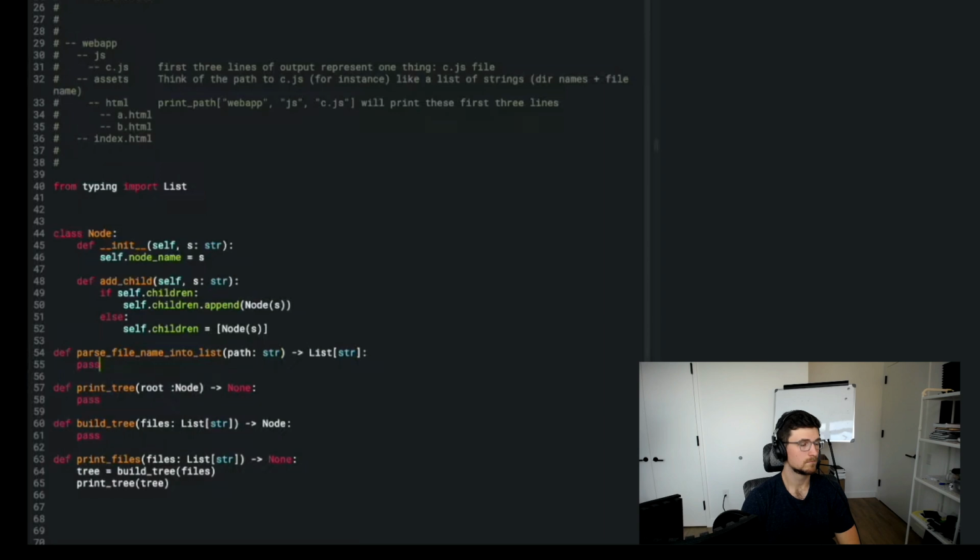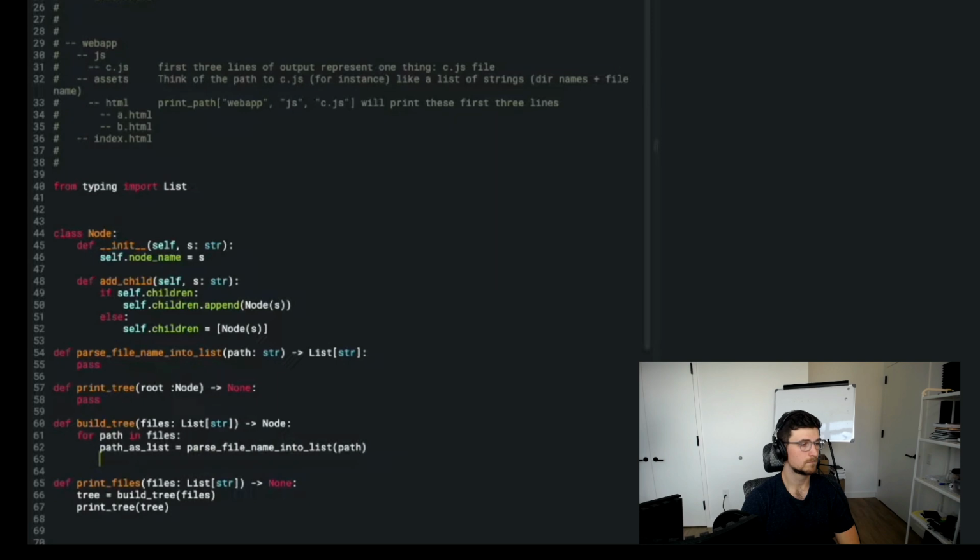But so build tree is going to say for path in files. First, it's going to say path as list equals parse file name into list of path. Okay, whatever.